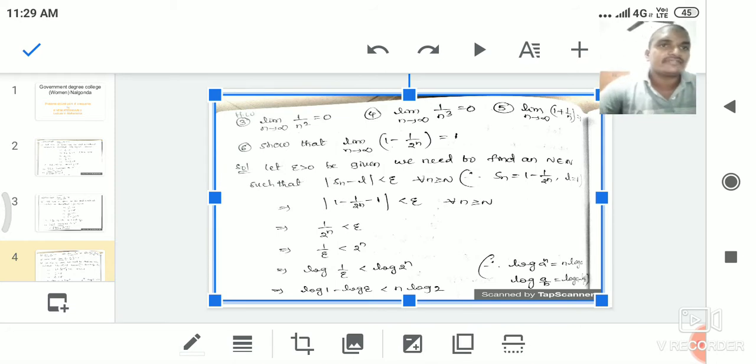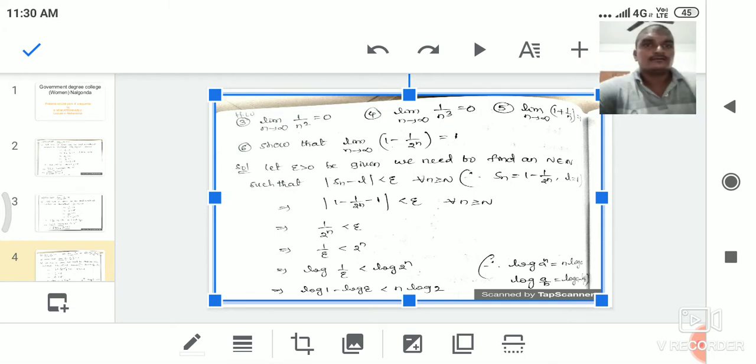Limit n tending to infinity 1 plus 1 by n is equal to 1. So in the third problem Sn is nothing but 1 by n square and the L value is 0. In the fourth problem Sn is 1 by n cube and the L value is 0. In the fifth problem the sequence Sn is 1 plus 1 by n and the L value is 1.